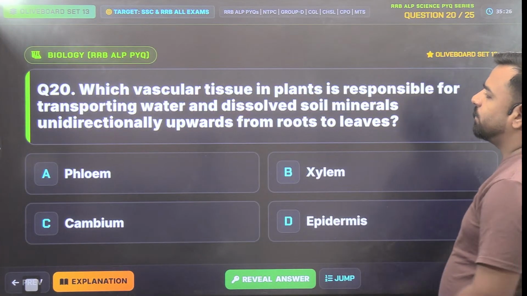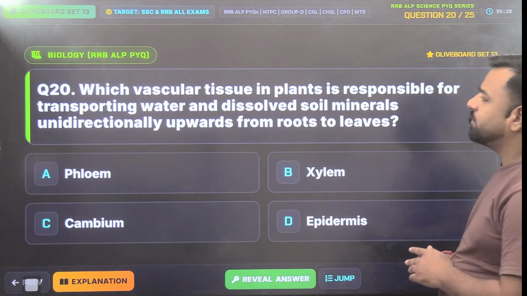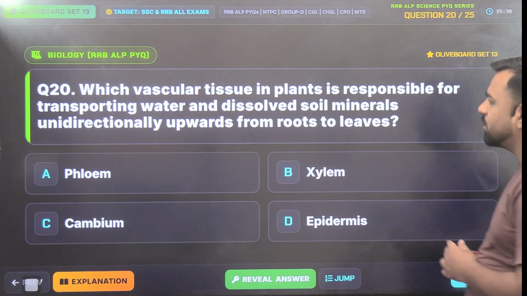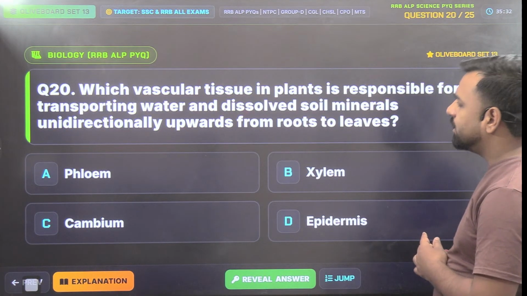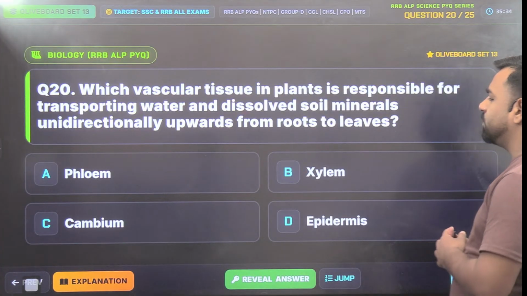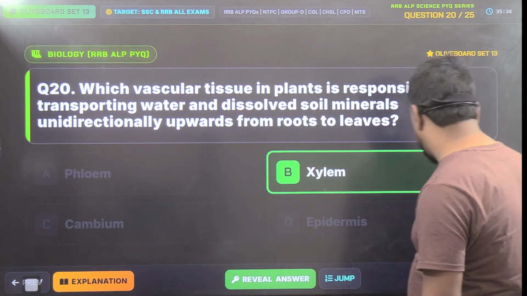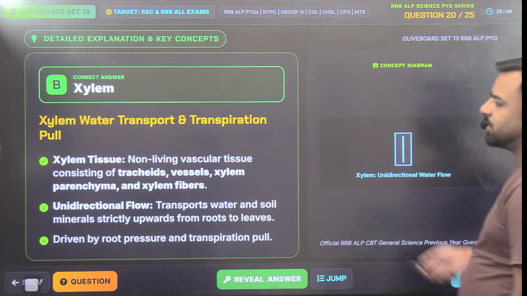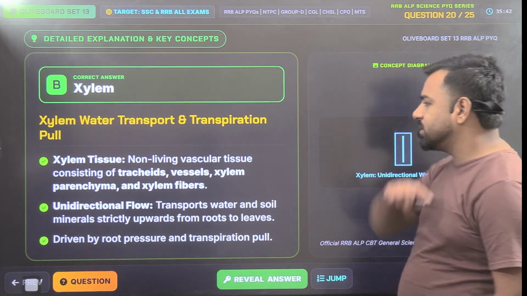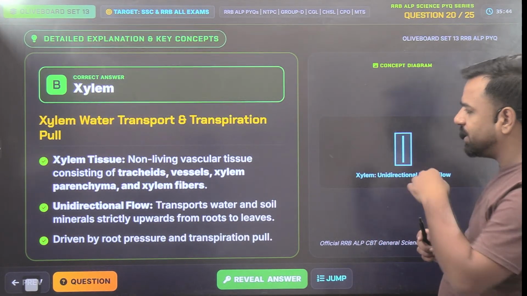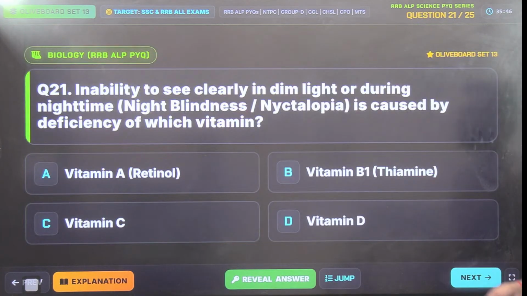Next, which vascular tissue in plants is responsible for the transportation of water and dissolved soil minerals unidirectionally upwards from the roots to the leaves? So from xylem, you can link it with water. So xylem is that tissue. Next. Xylem is the non-living vascular tissue consisting of tracheids, vessels, xylem parenchyma, and xylem fibers.